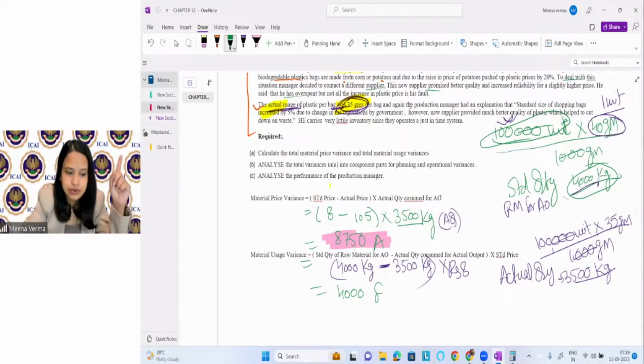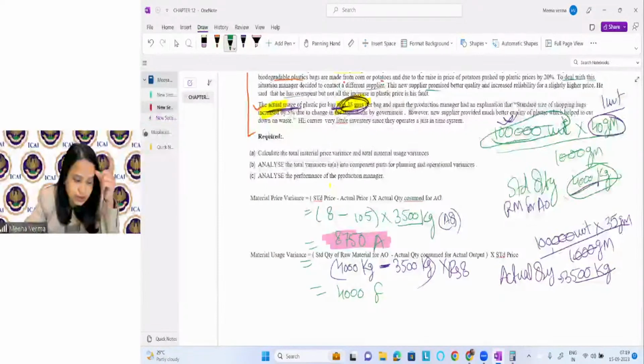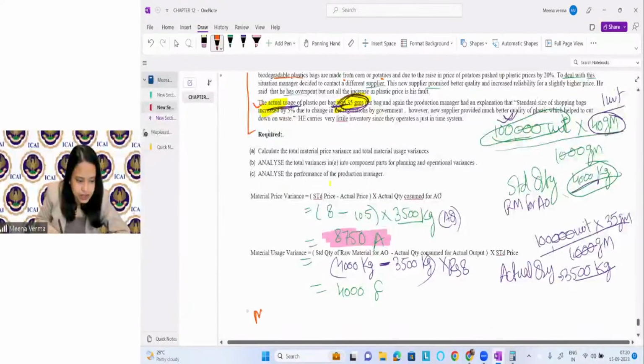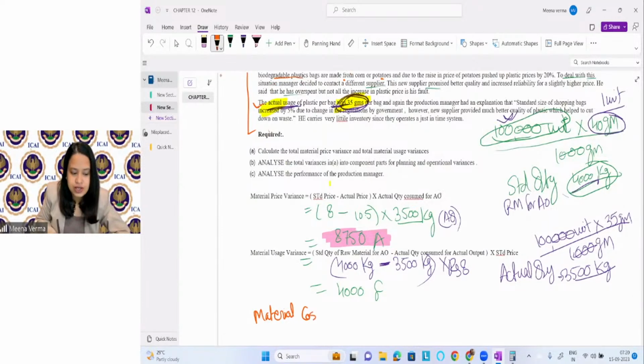Now you can conclude. You can give the answer. Can you give the conclusion here? Material price variance is coming as adverse and material quantity variance is coming as favorable. But what is the material cost variance? Total material cost variance is actually the sum of these two variances.